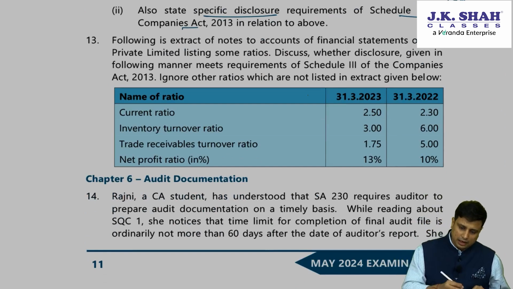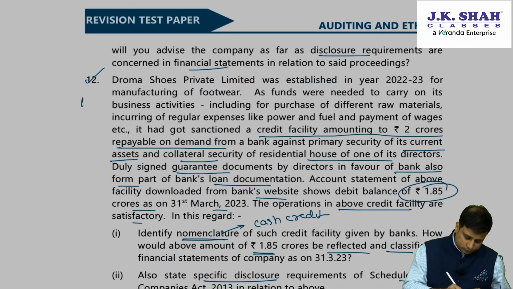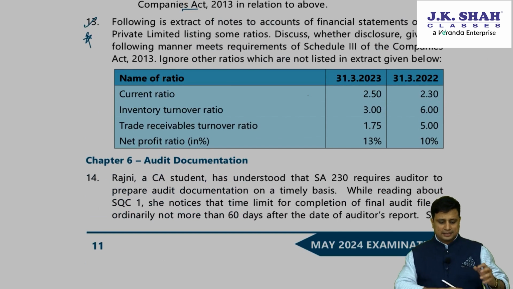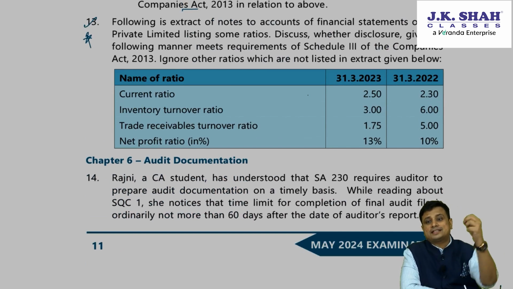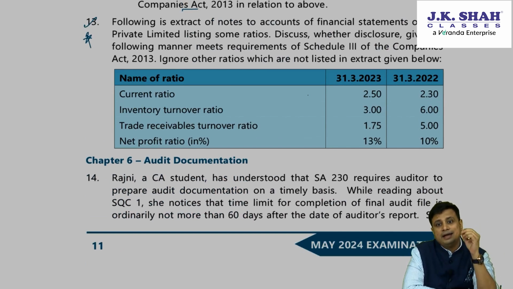Next, question number 13 again also is focusing on Schedule 3. Following is the extract of notes to accounts of the financial statement of STU Private Limited listing some ratios. Discuss whether the disclosure given in the following manner meets requirement of Schedule 3 of the Companies Act. Ignore the other ratios which are not listed in the above. So now they have given the ratios. What is the requirement of Schedule 3? Whenever you give a ratio, you need to state what is included in the numerator as well as denominator. Here they have not given any such disclosure. Also, if there is a variance in the ratios by more than around 25%, we need to explain those variances.